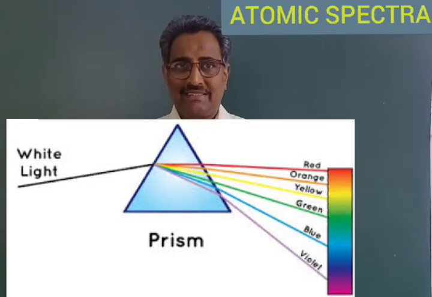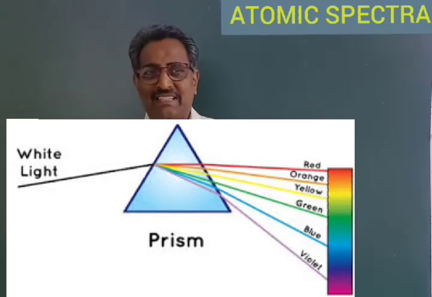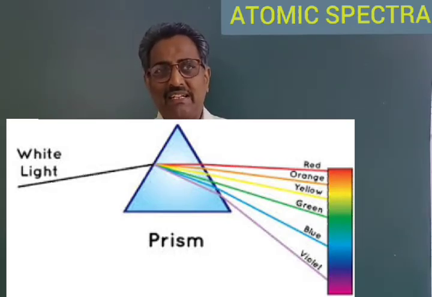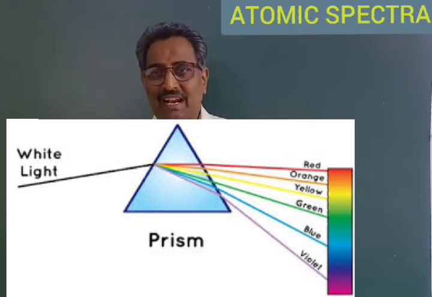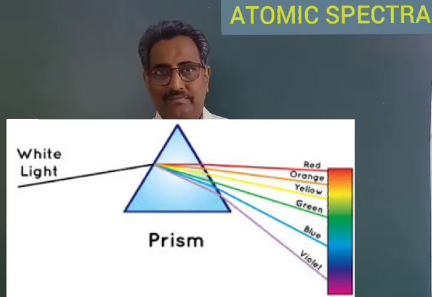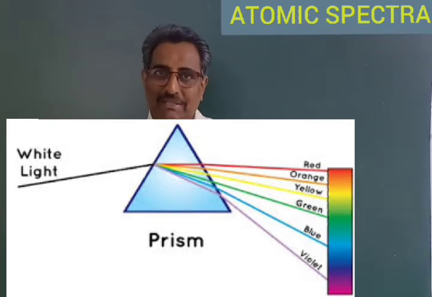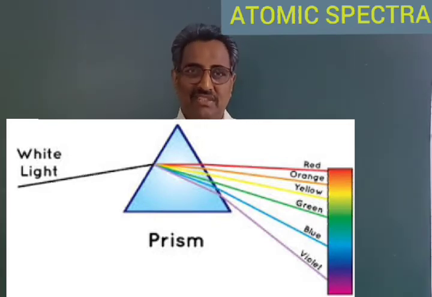The reason is the radiations of all the frequencies from 760 nanometers to 380 nanometers are found in this light emitting from the prism by the passage of a beam of white light. This kind of spectrum is known as a continuous spectrum.